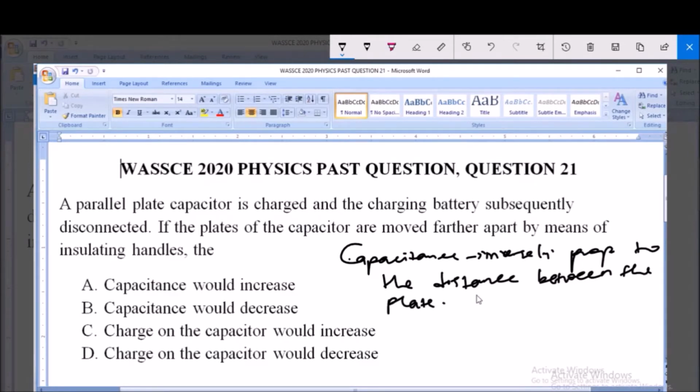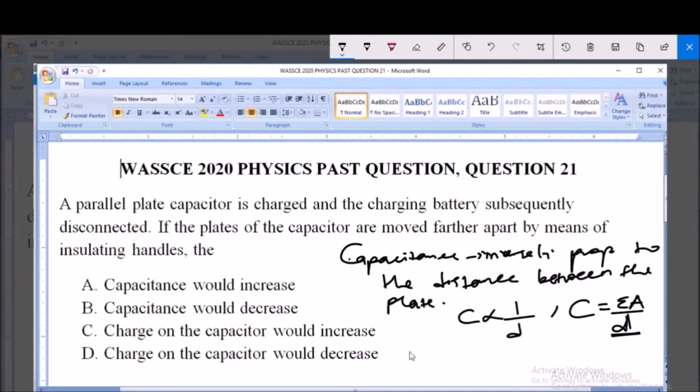That is to say that the capacitance C is inversely proportional to the distance between the plates, and this is derived from the formula C equals permittivity of free space multiplied by the area all over the distance. Now this d here stands for the distance between the plates of a parallel plate capacitor, and like you can see, capacitance is inversely proportional to this distance.